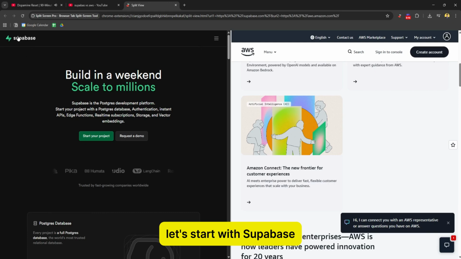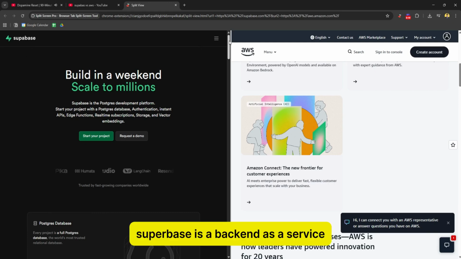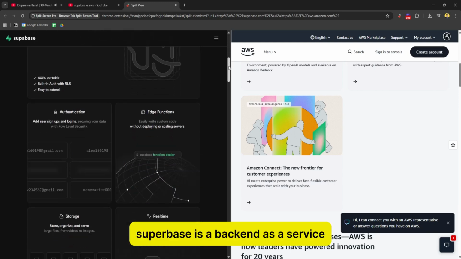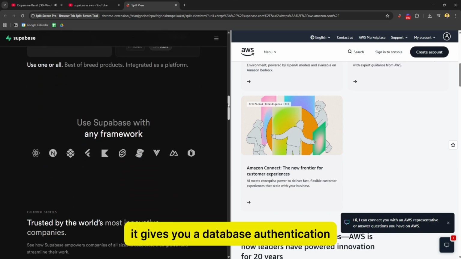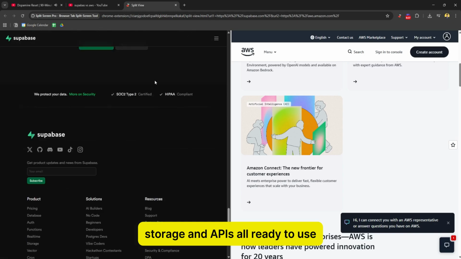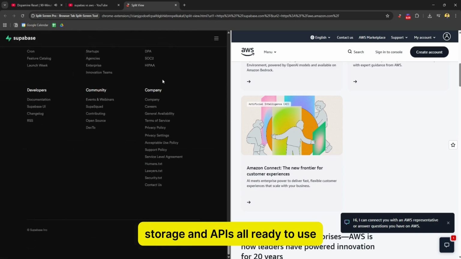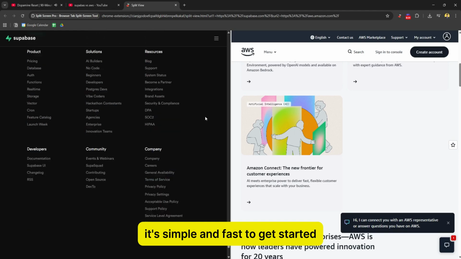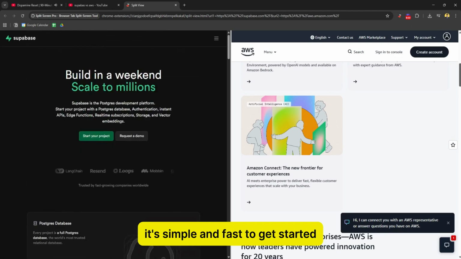Let's start with Supabase. Supabase is a backend as a service. It gives you a database, authentication, storage, and APIs all ready to use. It's simple and fast to get started.